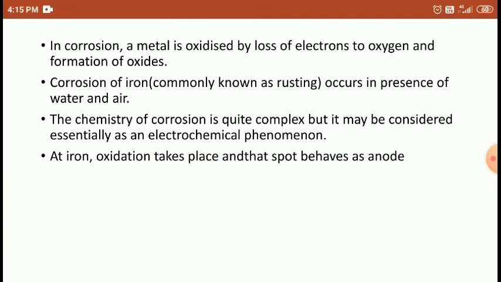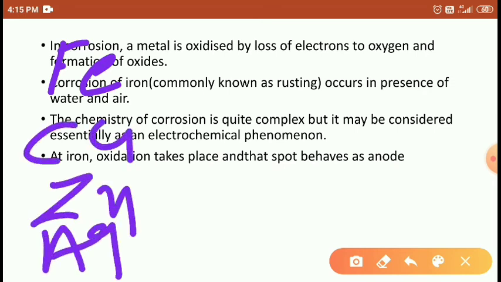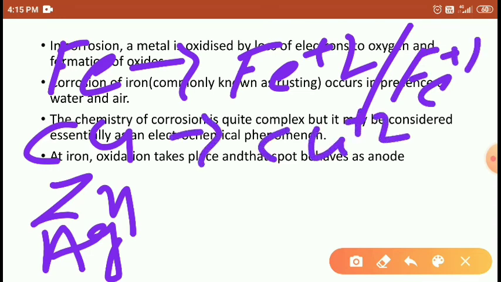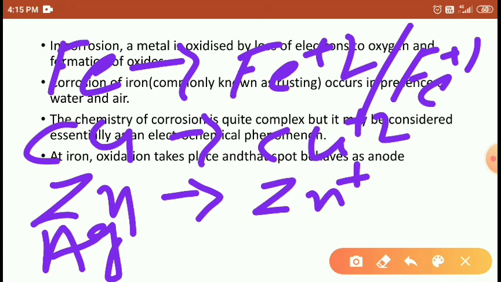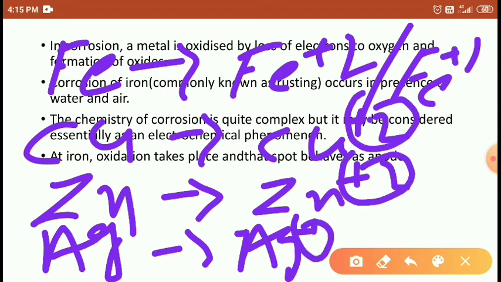Whether it is corrosion of iron, copper, zinc or silver, all these species liberate electrons. Copper liberates 2 electrons, zinc liberates 2 electrons, silver liberates Ag+, 1 electron, and iron 2 or 3 electrons.